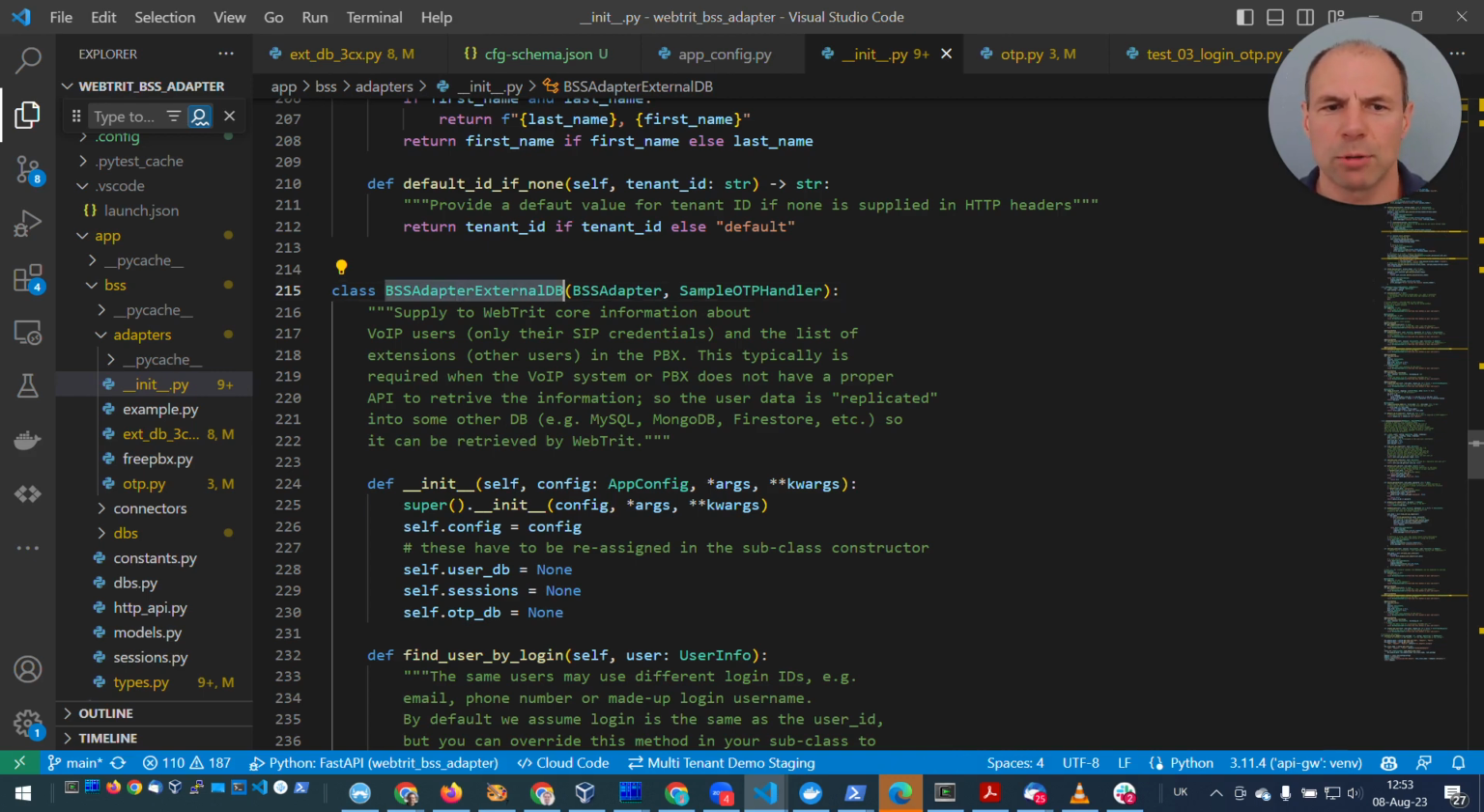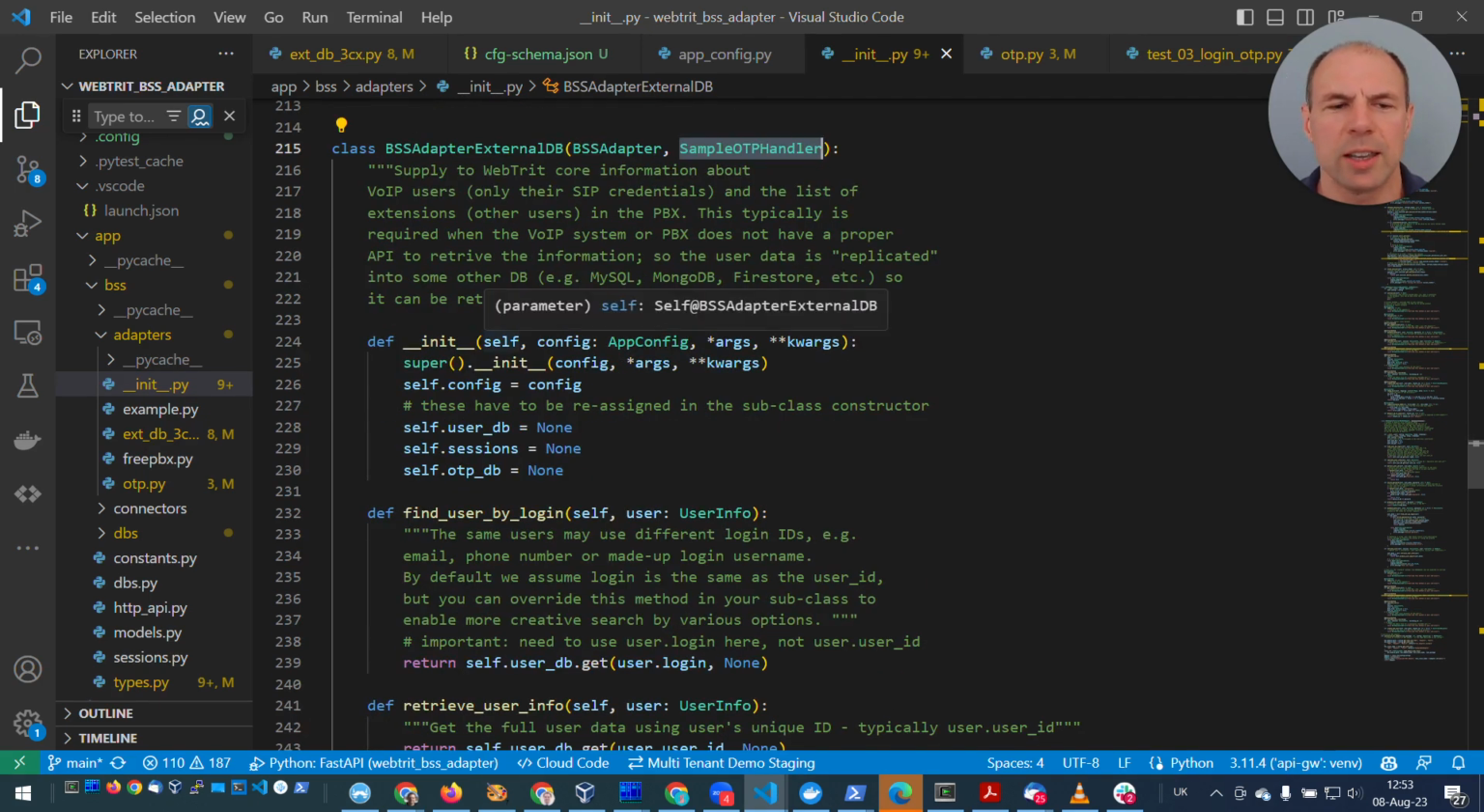BSS Adapter External DB is derived from our BSS Adapter class, and also Assemble OTP Handler. It's a class which implements generation and verification of one-time passwords. There's a separate video section about it. And what do we have inside here?